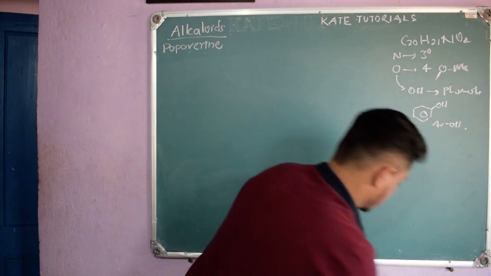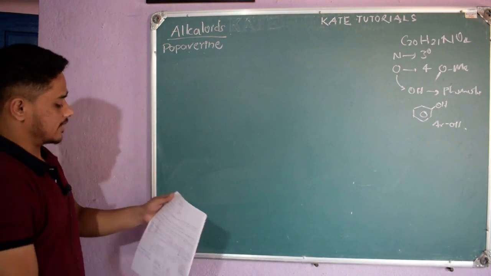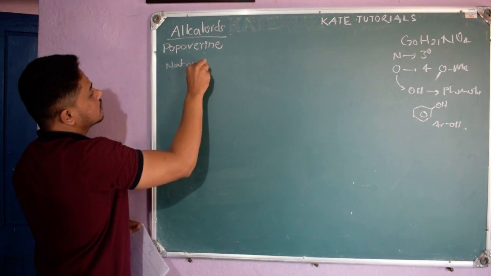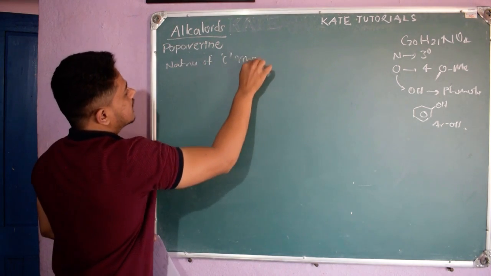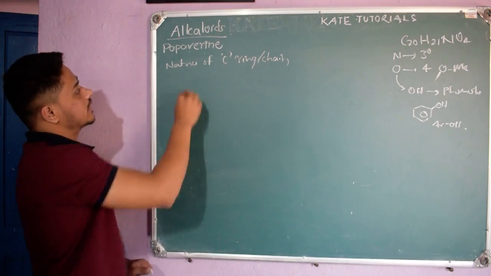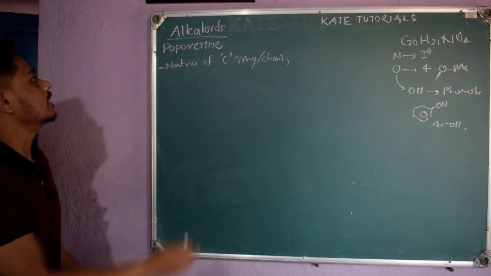So the next thing which they did was to find the nature of the carbon chain. Carbon ring I can call, or chain, because initially they didn't know whether it is a ring or chain. So they wanted to find the nature of the carbon chain in papaverine.